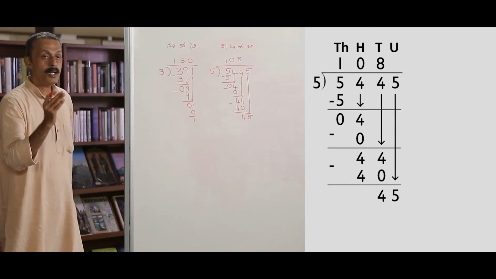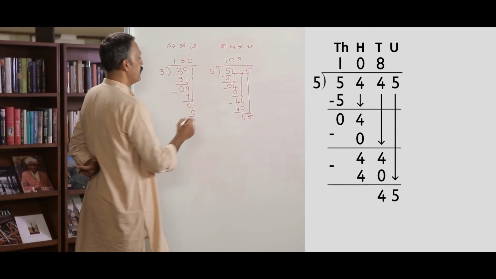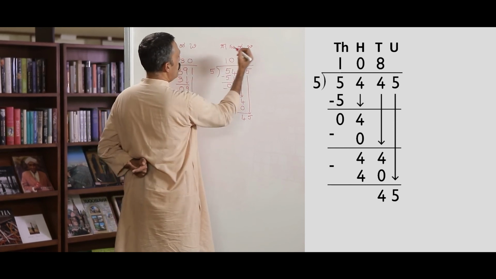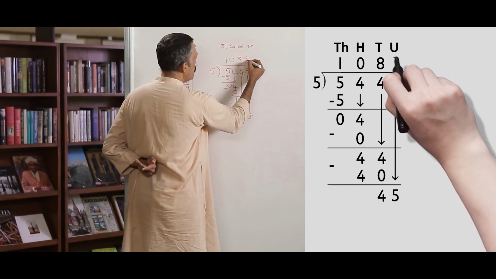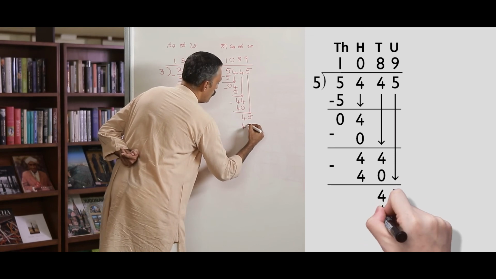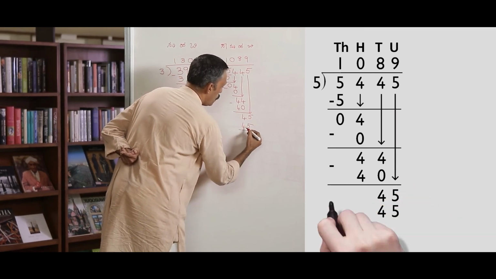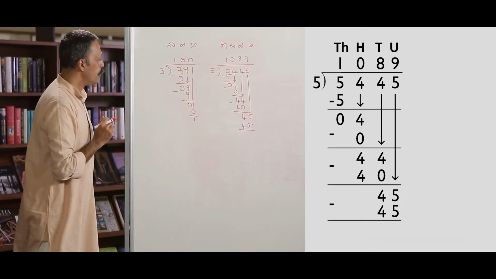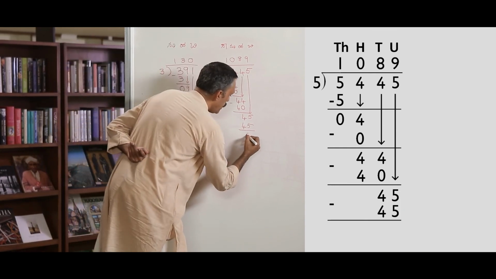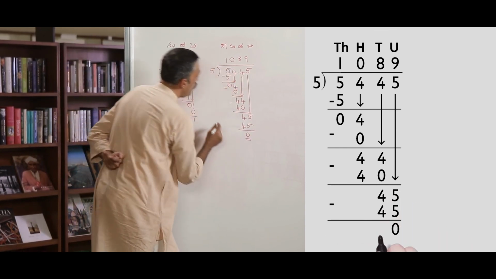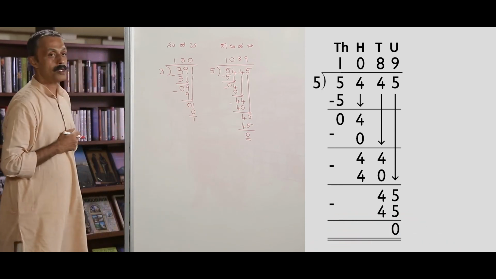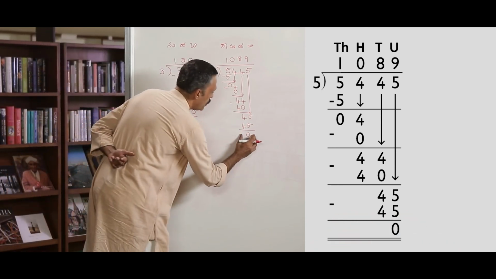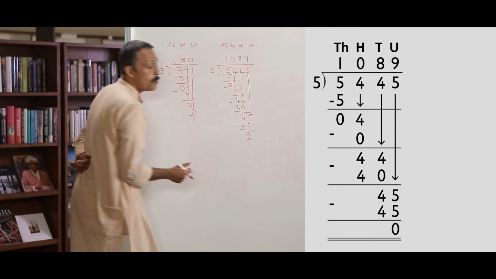Totally, I have 45 notes of 1 rupee. Therefore, how many 1 rupee notes will each one get? 9 notes each are given out. Therefore, how much money am I left with out of 5445? After giving out these 45 units, I have nothing left.